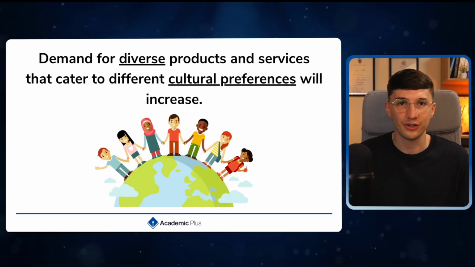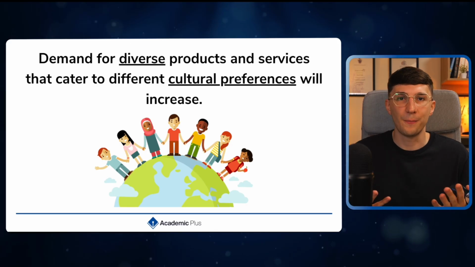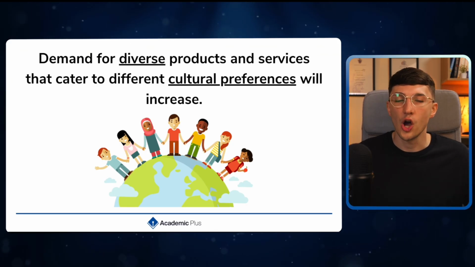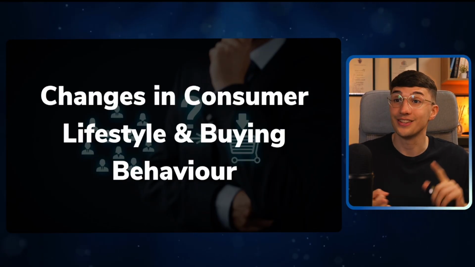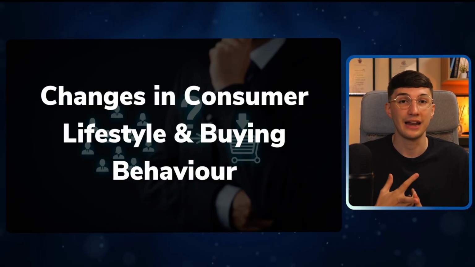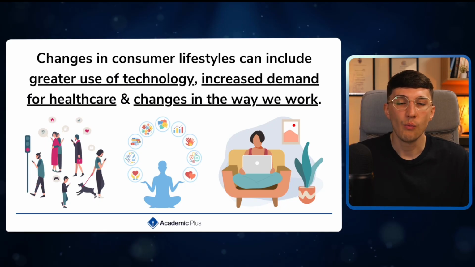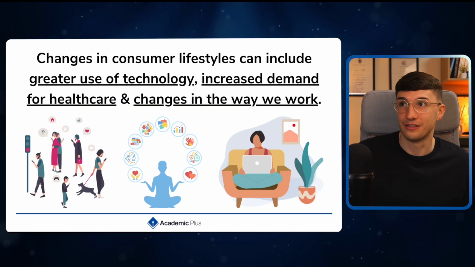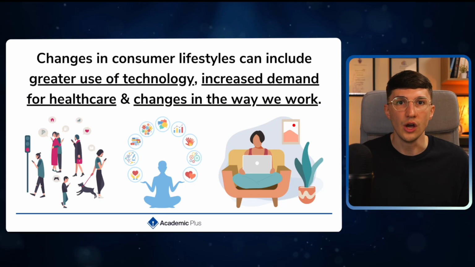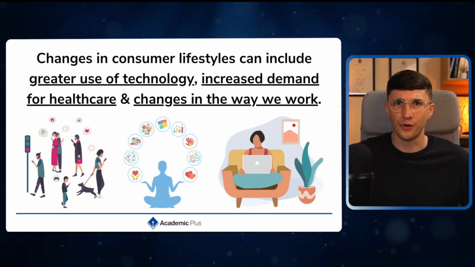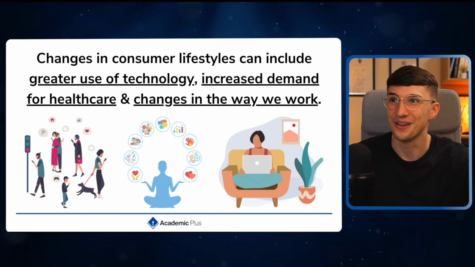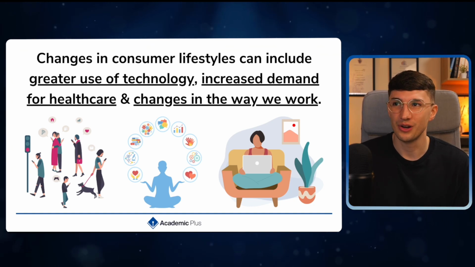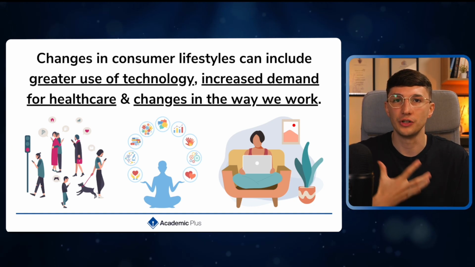And as well with international migration, it increases our population size. So once again, a greater supply of labour. Another key important social change as well is the changes in consumer lifestyle and our buying behaviour. Now, when we look at how we live today compared to how people used to live 50 years ago, you ask the question, how on earth did they survive without a mobile phone, without social media? Very easily, actually. But the changes in consumer lifestyle, we are using technology more and more.